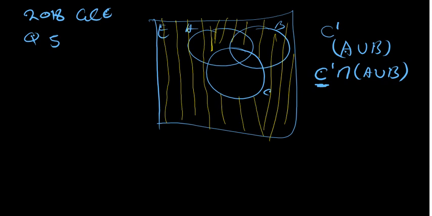I'll use a different color, so here I'm going to use horizontal lines so that we see what we are talking about. That is our A union B. Now the question you ask yourself is what type of operation am I using? Is it union or intersection? What I'm using is intersection. So we are looking for where the yellow lines are meeting the green lines. I'll try to draw the boundary. This is the region where the yellow lines are meeting the green lines. That's the region that we have right there.